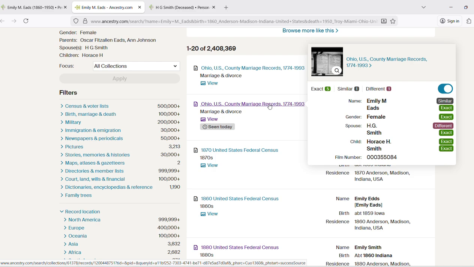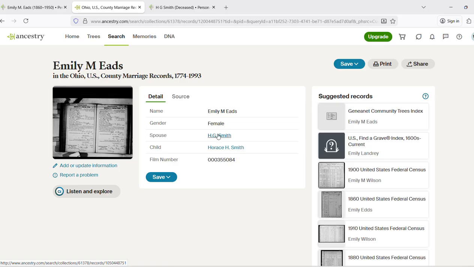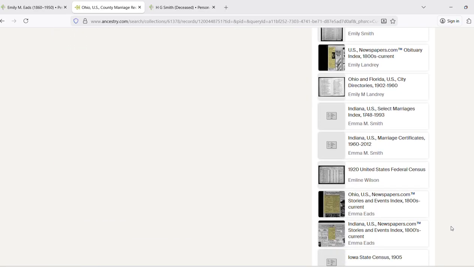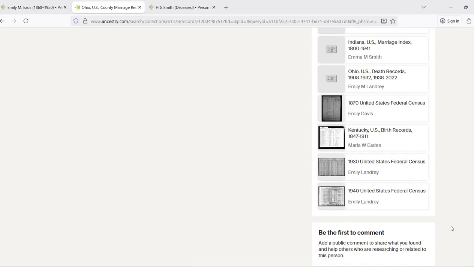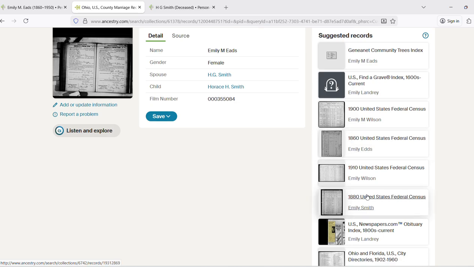Here's the record of that same son, Horace H. Smith. So that is our Emily. I'm going to click on it. There's our H.G. Smith. And over here, Ancestry has listed a bunch of records that could be our Emily, but we need to be the one who decides if that's true. Since Horace, the child, was born in 1881, chances are that H.G. and Emily are together in 1880. So we're going to look over here and look at this. 1880, she is listed as a Smith in the 1880 census.